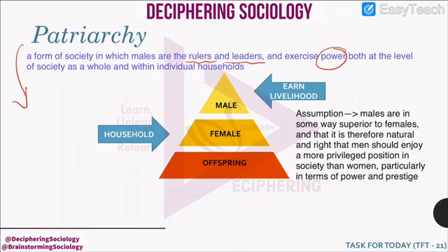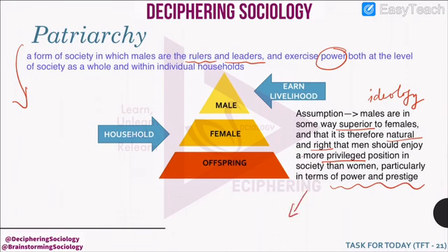The basic assumption of patriarchy, or the ideology which is followed by patriarchal setup, is that males are in some way superior to females, and that is why it is their natural right that men should enjoy a more privileged position in society than women, especially in terms of power and prestige.